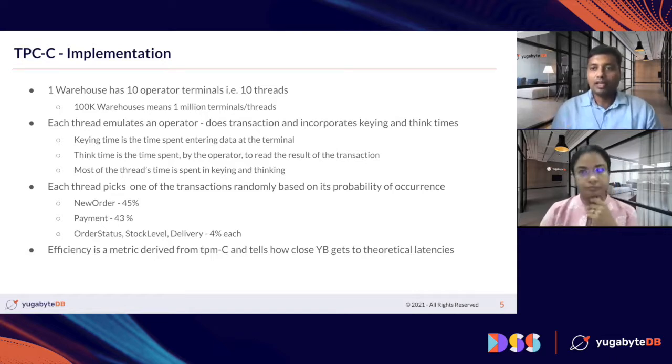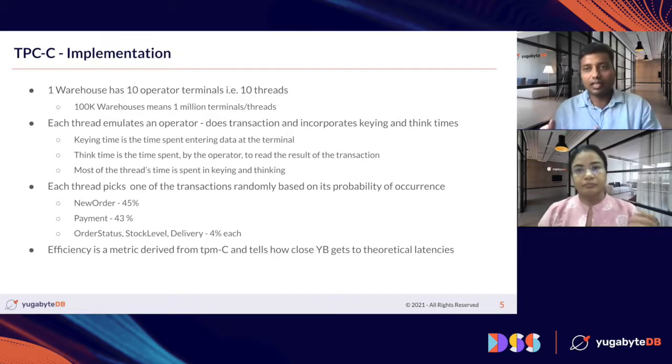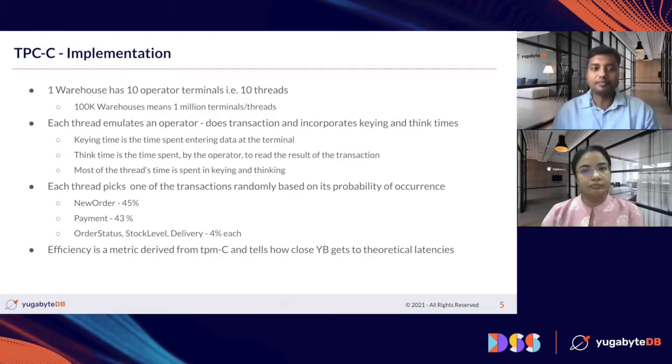Each thread that has to do a transaction picks transactions randomly, and that randomness has also been defined by TPCC. We pick the new order transaction 45% of the time and payment 43% of the time. Order status, stock level, and delivery are less frequent transactions, and we pick each of them 4% of the time.